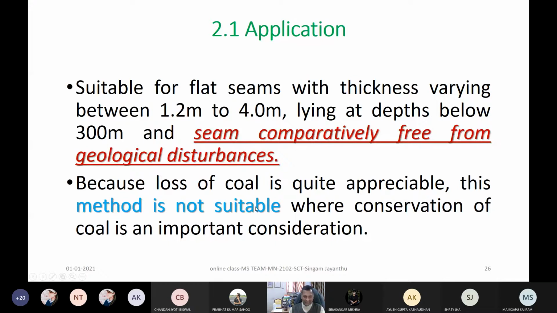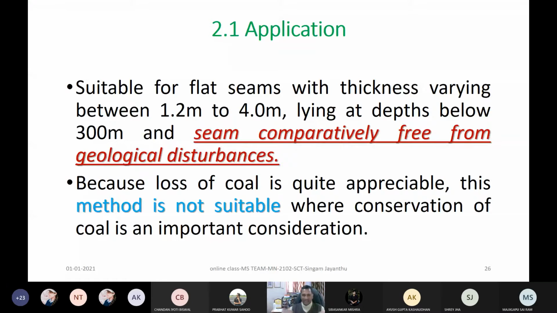The meaning is that when you take room and pillar as the final method of extraction, there will be more coal left, so we should have some idea of that percentage. That's why I have given that question to my students on this auspicious day of 1st January 2021. Again, I am repeating that question for you.